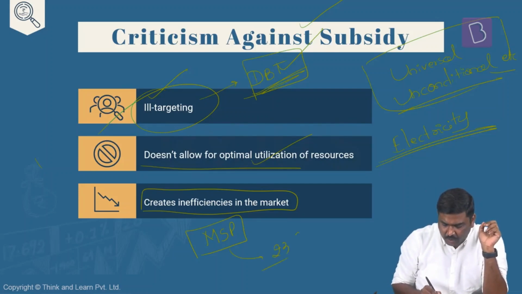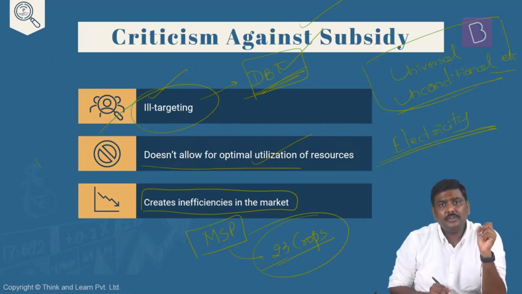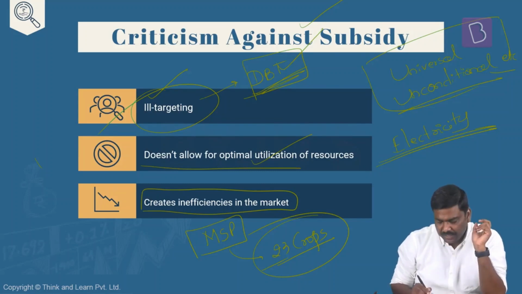The latest information says MSP is announced for 23 crops here. Again, the number might vary from one year to another based on the government policy. But definitely it will be more than 20 crops here. But understand the problem with the MSP policy here. The government announces MSP for more than 20 crops, but most of the procurement that is done by the government under MSP is for paddy and wheat.